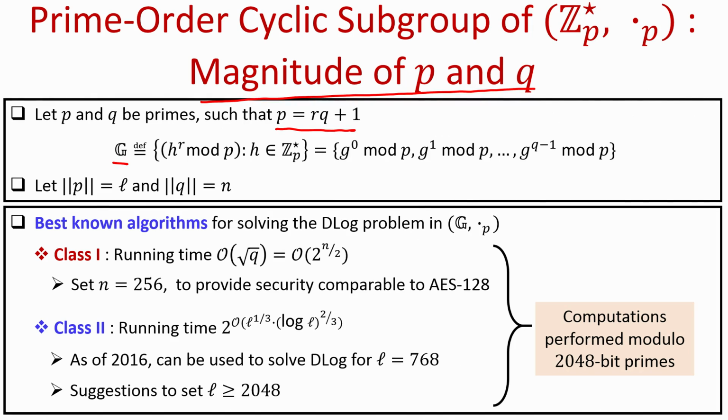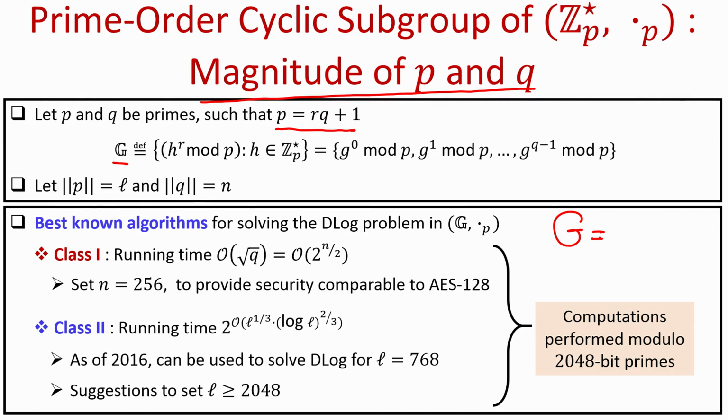For instance, if we use the Diffie-Hellman key exchange protocol and instantiate its steps by setting G to be the set of all rth residues modulo p, then I have to ensure that p is a 2048-bit large prime number. Both the sender and the receiver have to perform computations modulo this large prime number, which actually increases the running time of both sender and receiver.